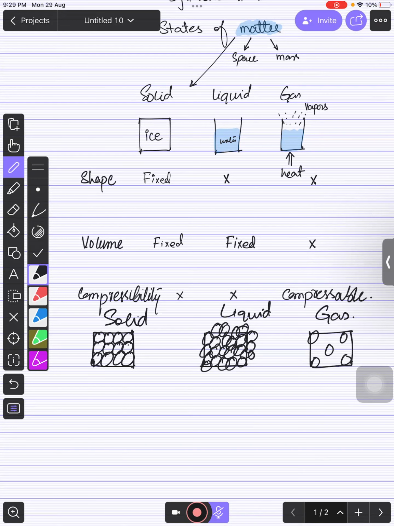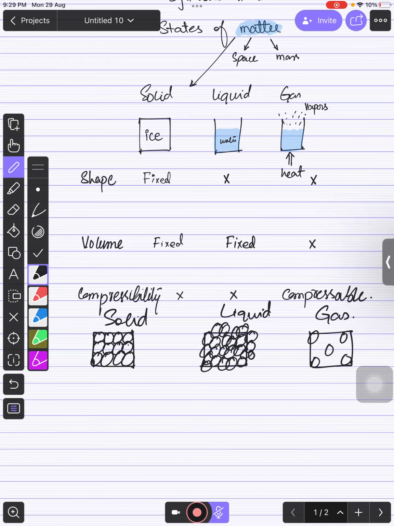But if you talk about liquid, you can see over there that the particles are closely packed. Oh, sorry, the volume is fixed when the particles are closely packed. So definitely the volume is fixed, but the shape is not fixed because the particles are random, right? They are sliding over each other, moving from one place to another throughout the liquid. That is why they can change their shapes, right?